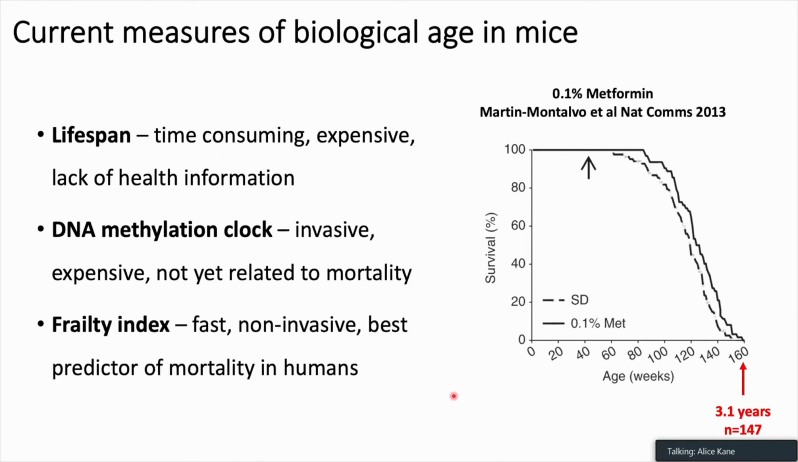The third measure that I'll be talking about today is the frailty index. This has come from a large clinical literature assessing frailty in humans, and is basically a clinical assessment of a mouse's health that's fast and non-invasive. And in fact, in humans, frailty indices are the best predictor of mortality, outperforming other factors like specific disease status or even the DNA methylation clocks.